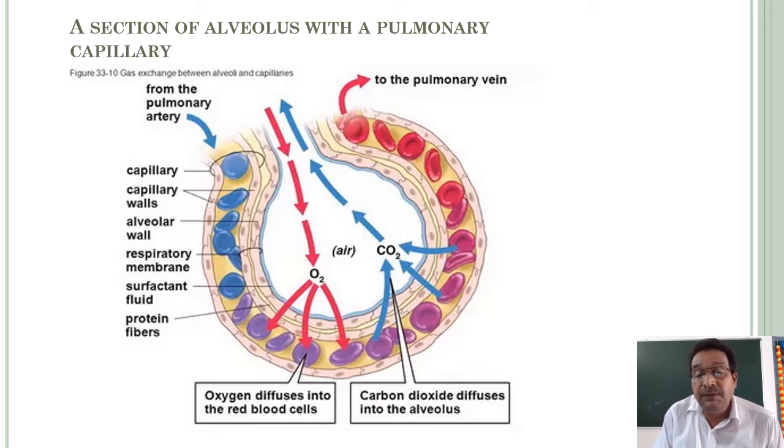Similarly, in the capillary network, the partial pressure of carbon dioxide is more than that of the alveolar air. So automatically, in the reverse direction, carbon dioxide diffuses into the alveolar cavities, and then it is sent out.